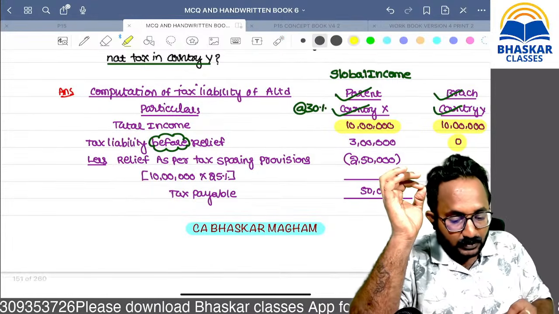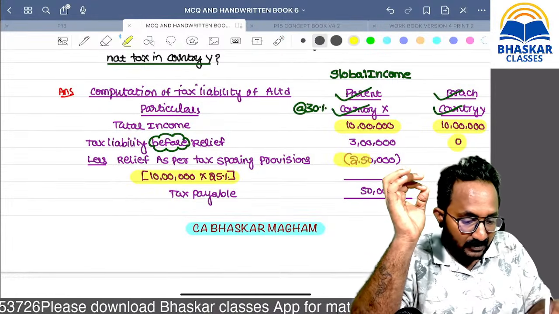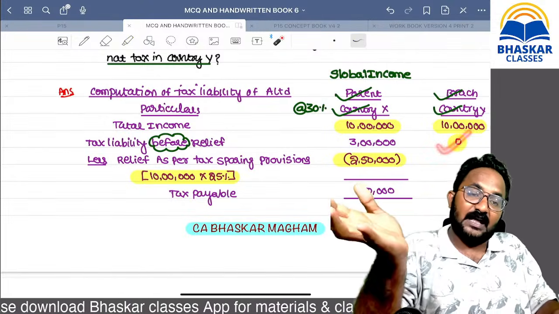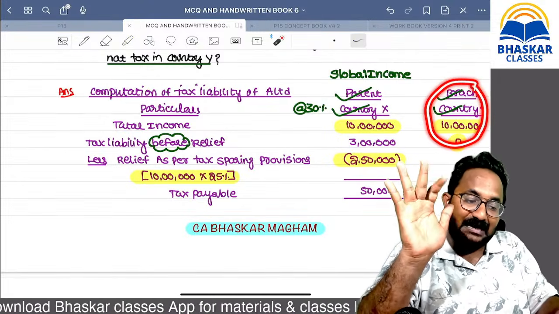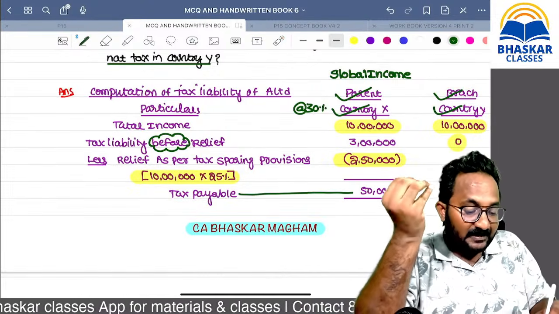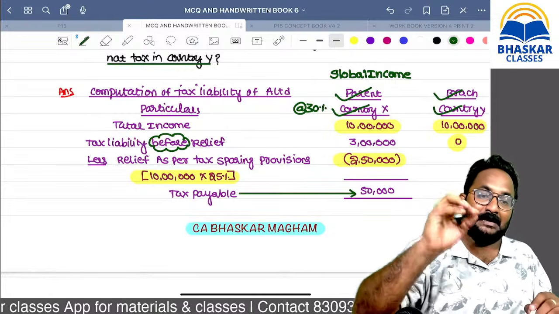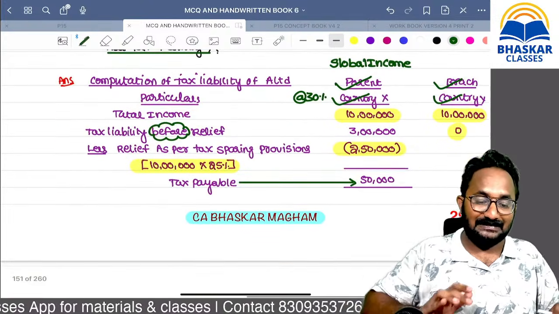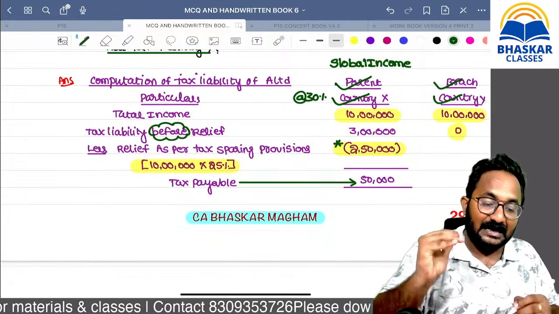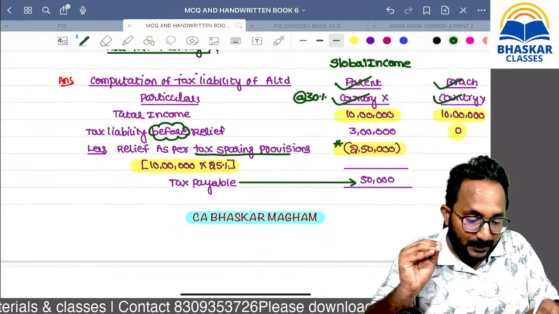That is only what we can take as relief. Even though you have not actually paid tax, if they were collecting, what amount would they collect? 2,50,000. Now we can take that amount as a credit. That is sparing: even though not collected, we are deemed to treat it as collected. So the same amount we can take as relief as per the tax sparing provision.